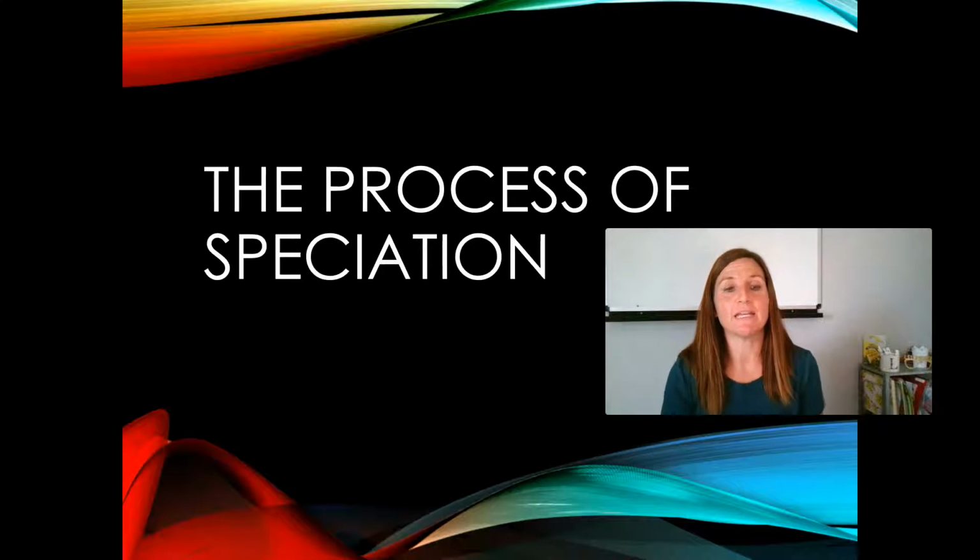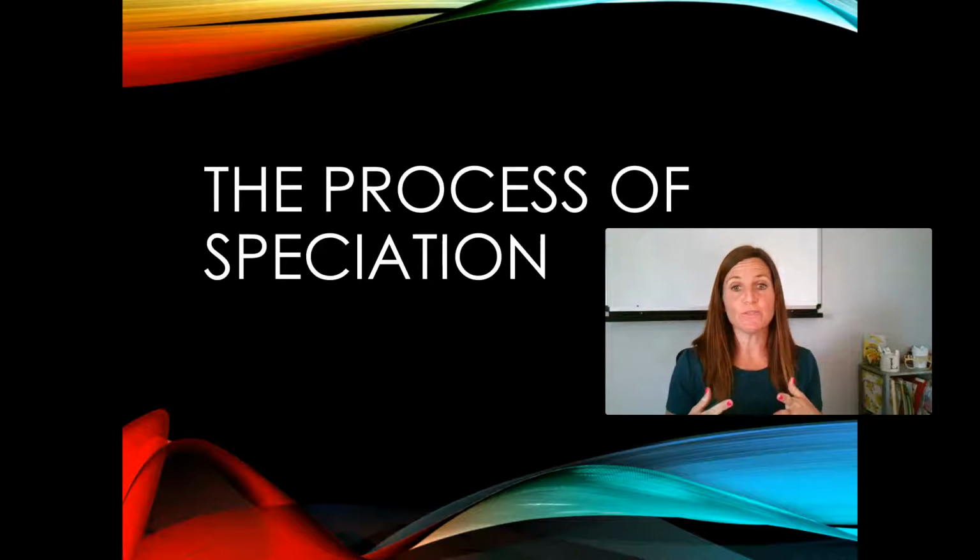Today we're going to be talking about the process of speciation. So we know that when two different groups or two different populations have different selection pressures, they change over time. But the question is, when have they changed so much that they're now two different species?